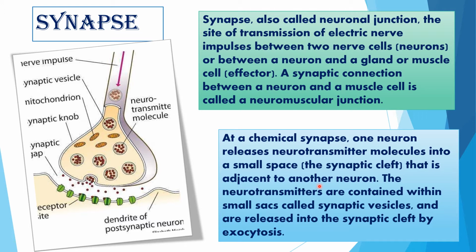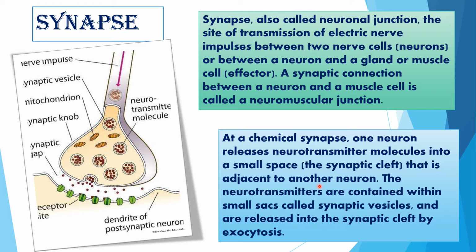Axon of one neuron terminates on the dendrites of another neuron and forms axodendritic synapse. Axon of one neuron terminates on the cell body or soma of a second neuron and forms an axosomatic synapse. Axon of one neuron terminates on the axon of another neuron and forms axoaxonic synapse.